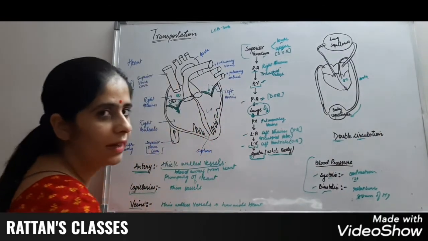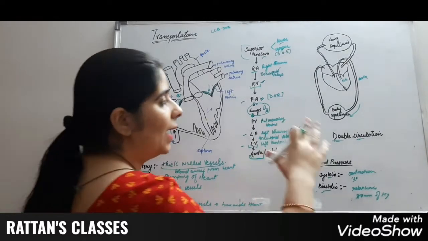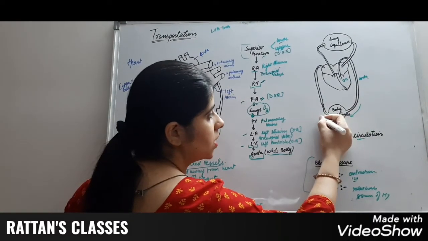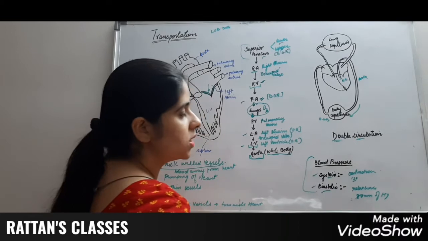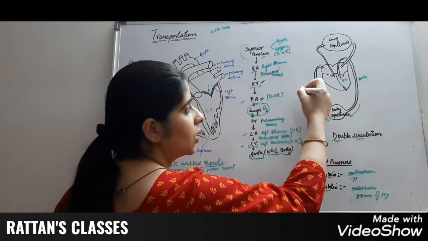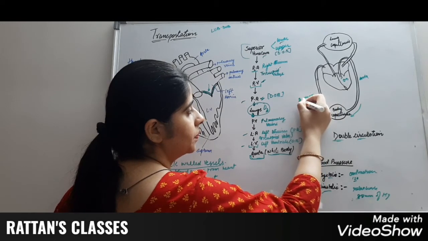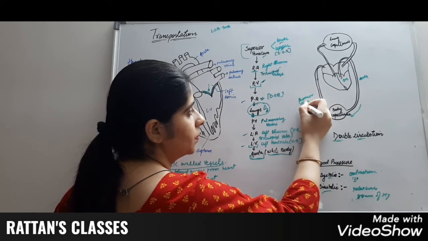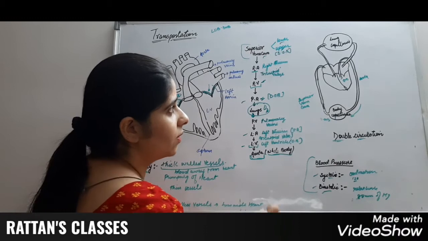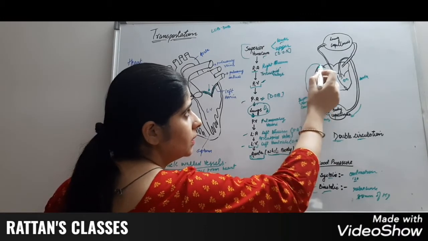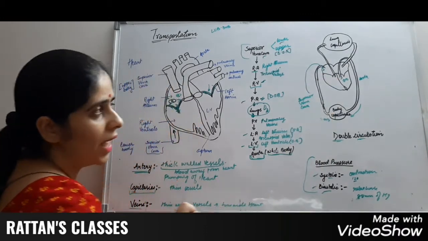These capillaries divide the blood to the whole body, and blood gets deoxygenated, and this deoxygenated blood is collected by superior vena cava. This superior vena cava gives the blood to the right atrium.